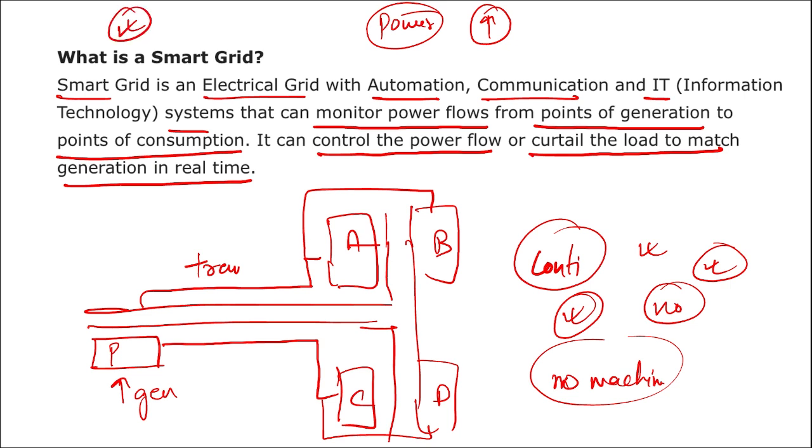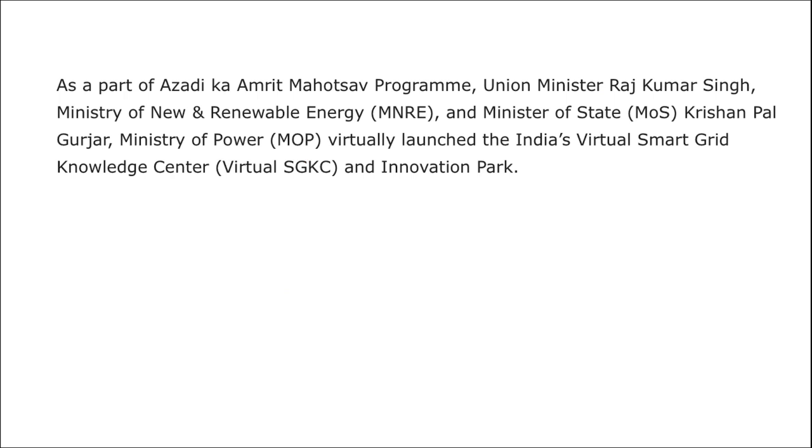That is the reason these smart grid projects have been set up, and a smart grid is an electrical grid with automation, communication and IT technology systems that can monitor the power flow. For example, if there is a high power flow, it will make sure the equipment is not destroyed, so the power flow will be reduced in that particular segment. It is all automated, and the desired amount of power is also sent through these smart grids. So remember, this virtual Smart Grid Knowledge Center is located within the Power Grid Corporation of India Limited, and the center is in Manesar.